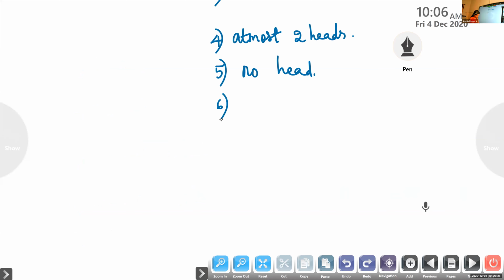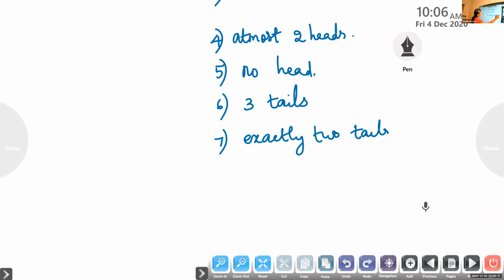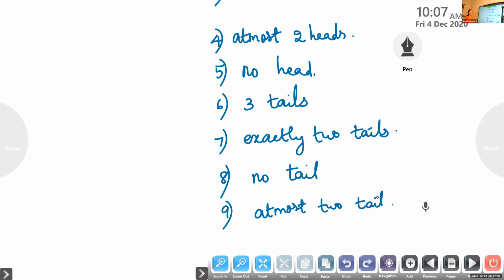Sixth one, 3 tails. Seventh one, exactly 2 tails. Eighth one, no tail. Ninth one, at most 2 tails. 9 subdivisions here.